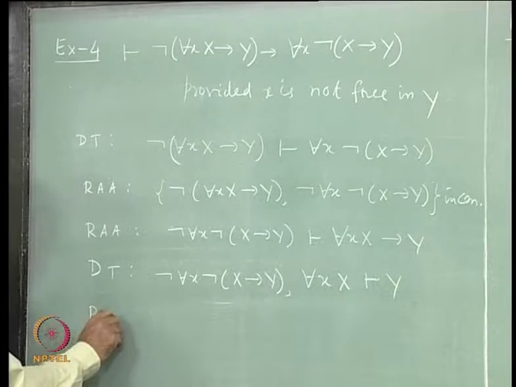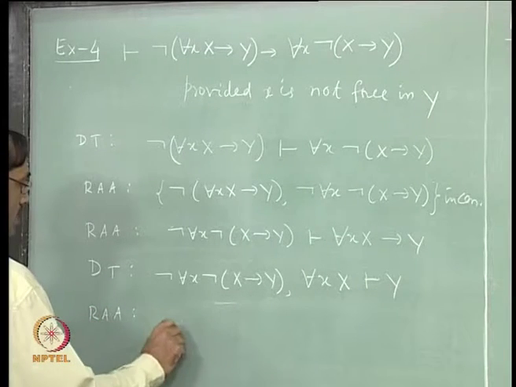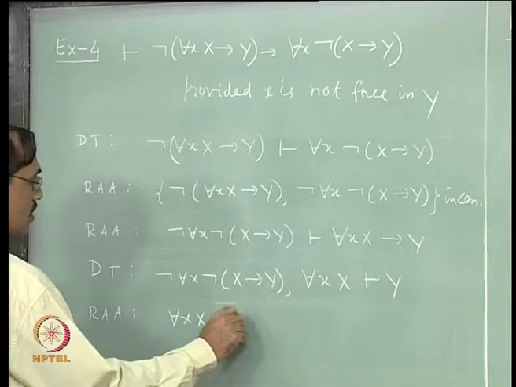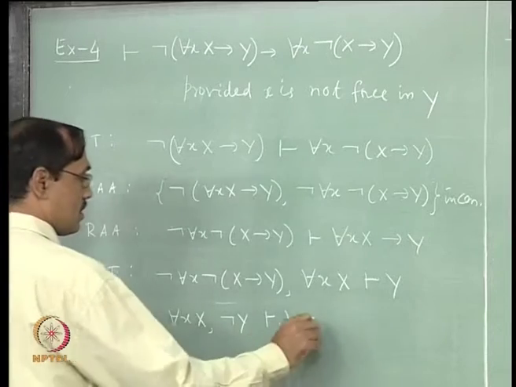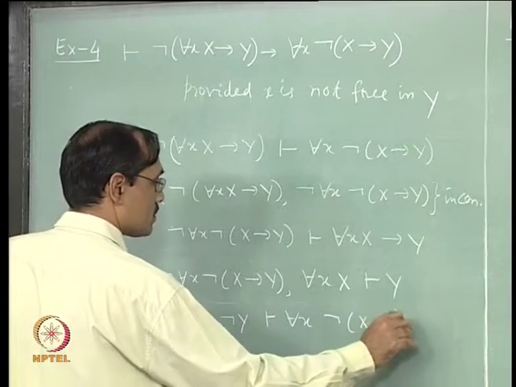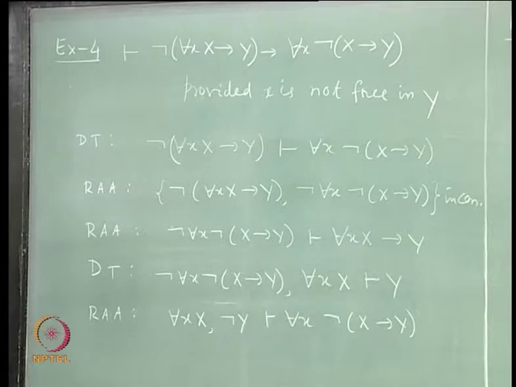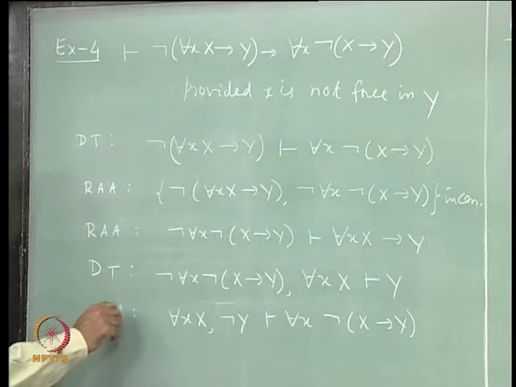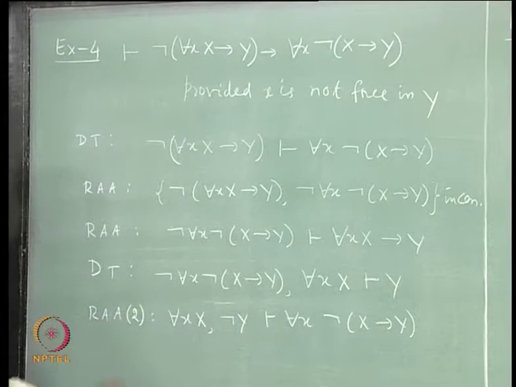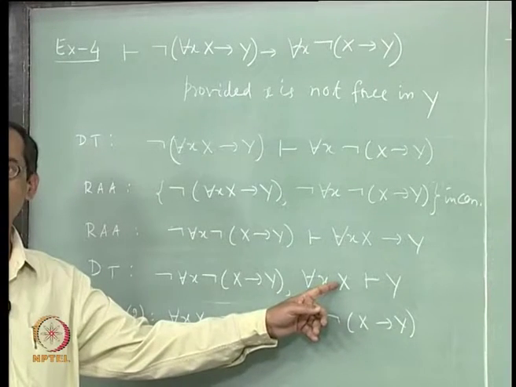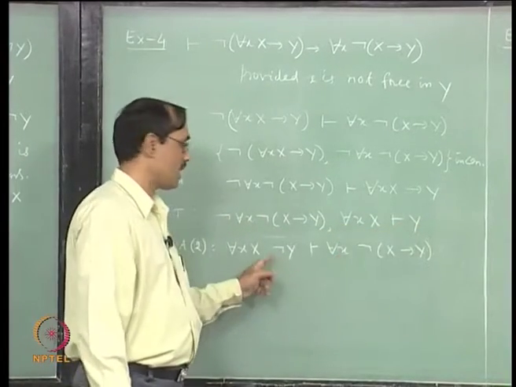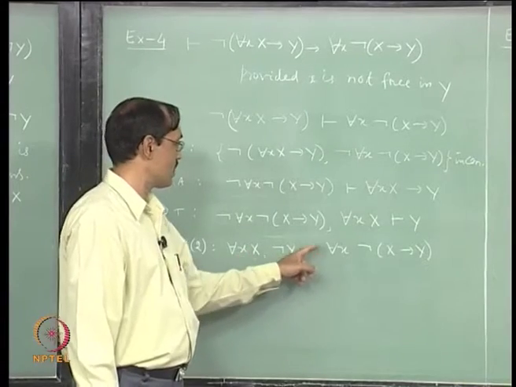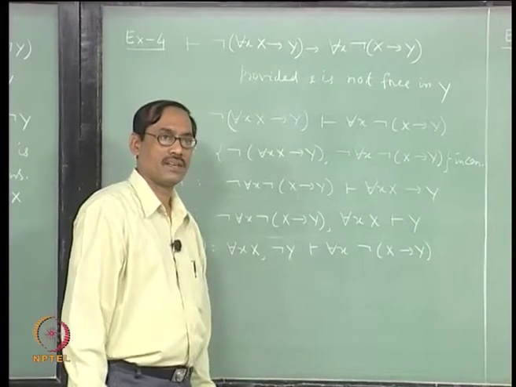So, RAA will give for each x, x, not y entails for each x not of x implies y, twice. So, I have used it twice, right. Not y comes here which is inconsistent, right. Then I take it to the other side by RAA again. So, for each x, x, not y entails this, clear.